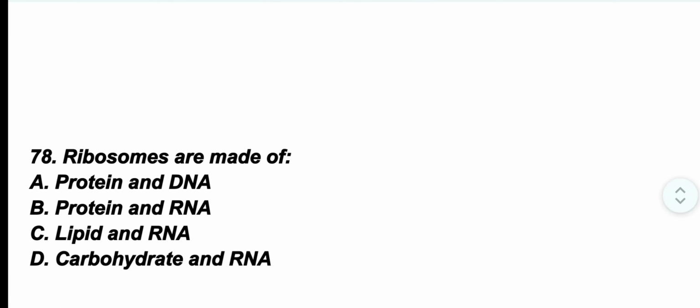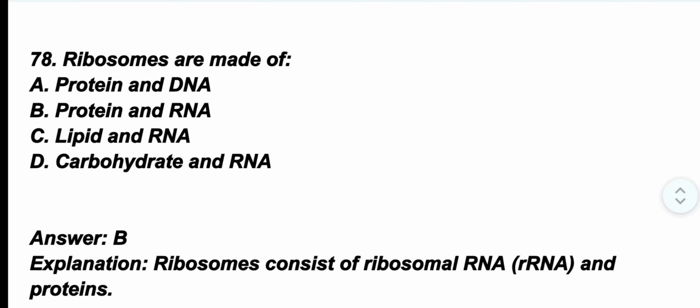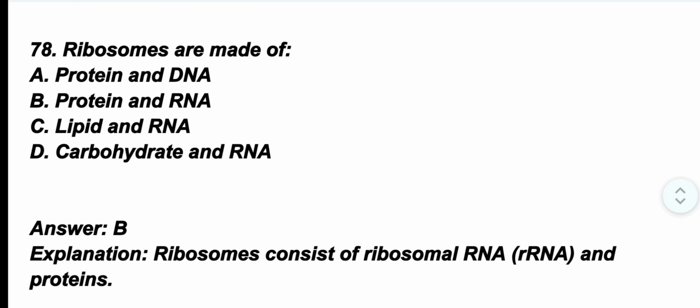Question number 78. Ribosomes are made up of? The correct option is option B, protein and RNA. Ribosome consists of ribosomal RNA, rRNA and proteins.